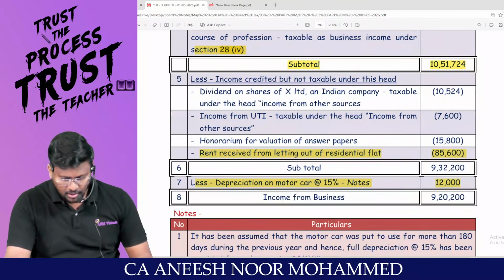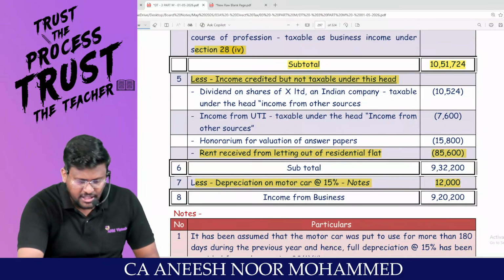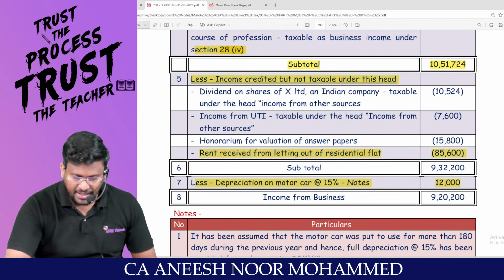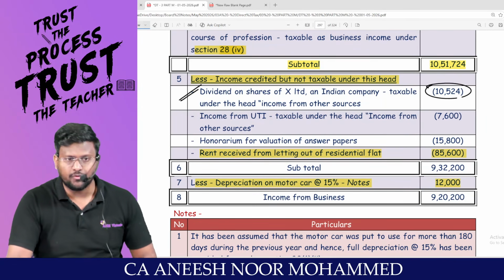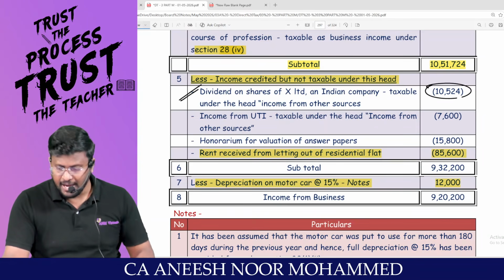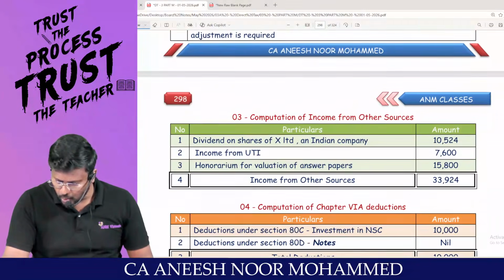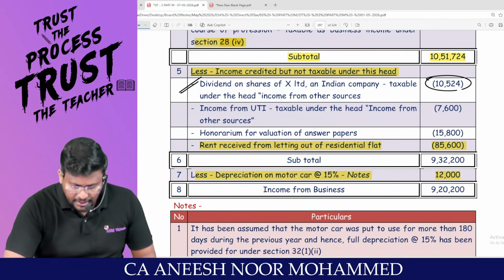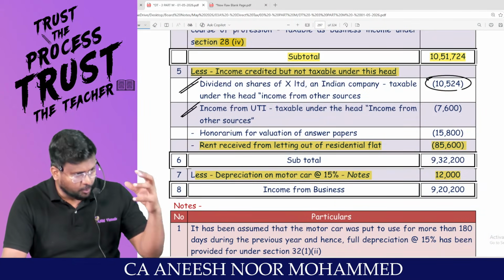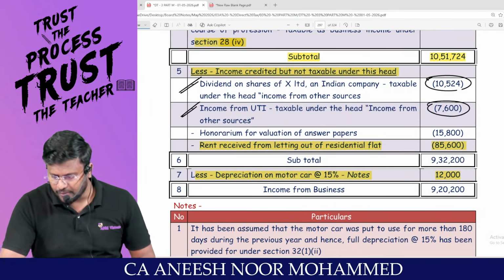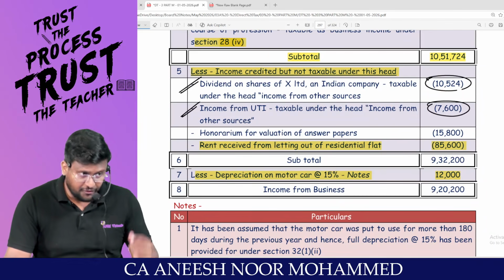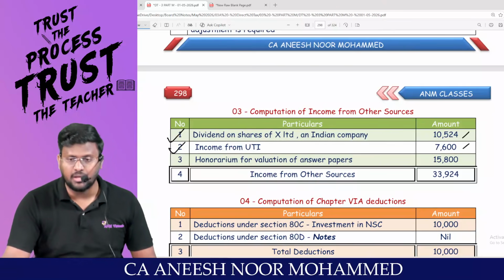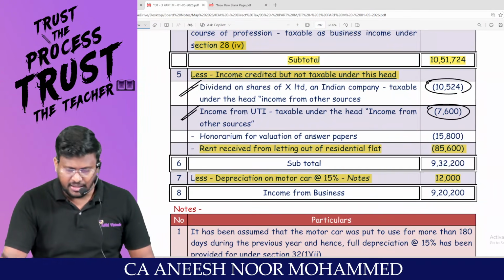These incomes are impurities for the PGBP, should be removed from PGBP and should be included in the respective head. Like dividend, 10,524 should be removed from PGBP and should be included in IFOS. That's what I'm calculating. Immediately 10,524, time can be saved in examination. Income from UTI, since it has been credited to P&L, net profit would have been increased. I have to reduce 7,600 from PGBP and immediately that 7,600 should be included in the IFOS.